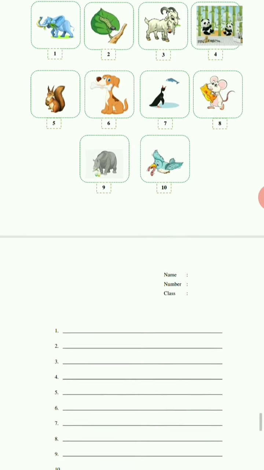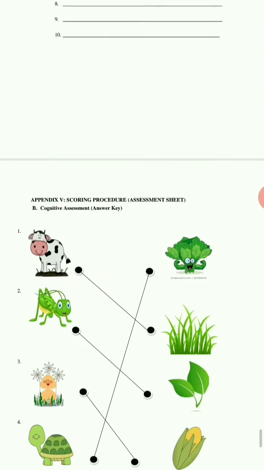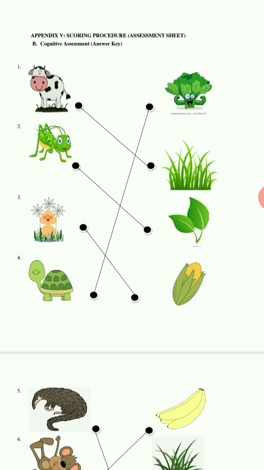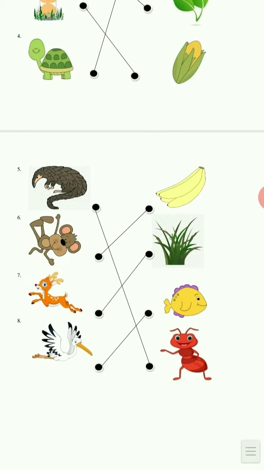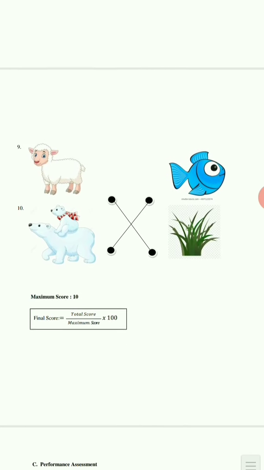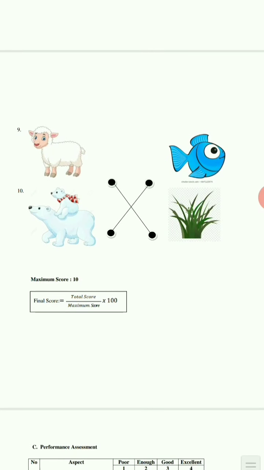Next is scoring procedure of assessment sheet. This is our scoring procedure in cognitive assessment. We use answer key because the test that we use is a closed-ended test or sentence identification. To calculate the final score that the student will get, we use the total score obtained by the student divided by the maximum score and multiplied by 100.